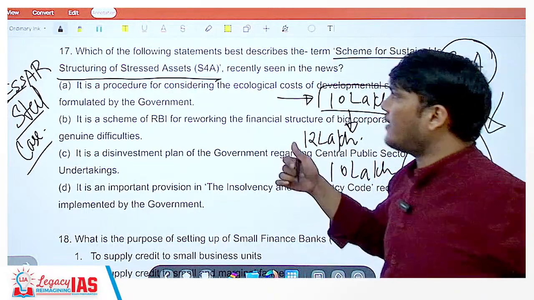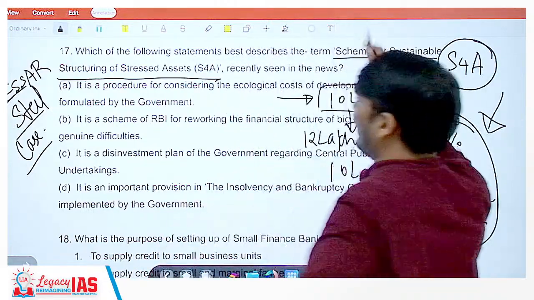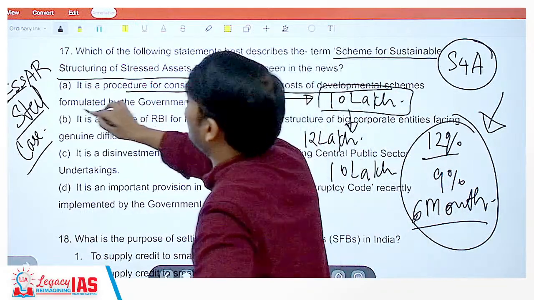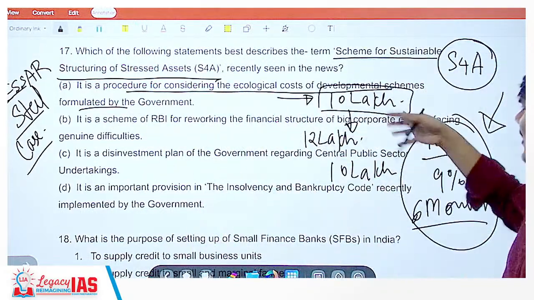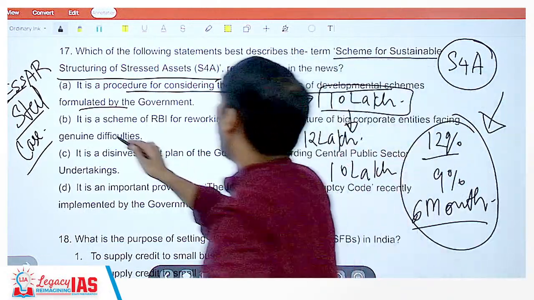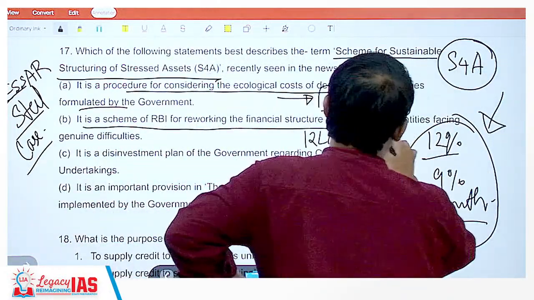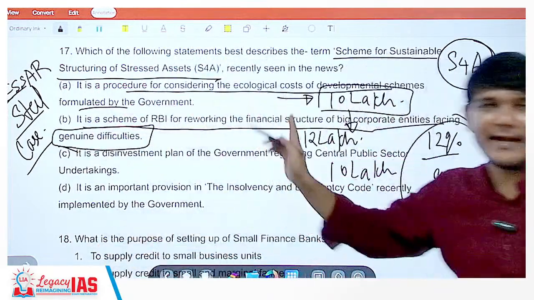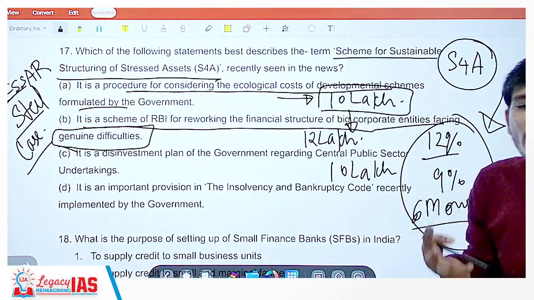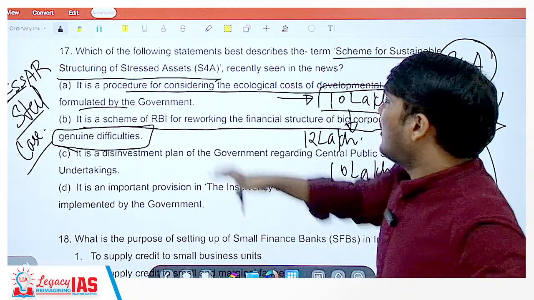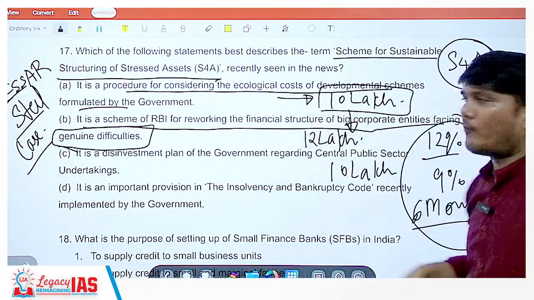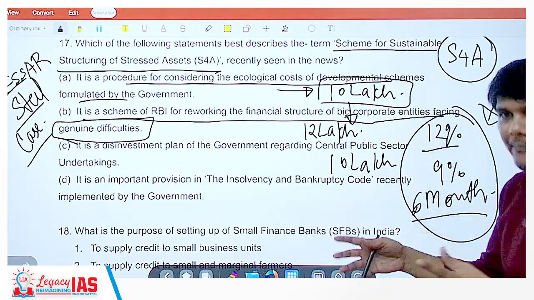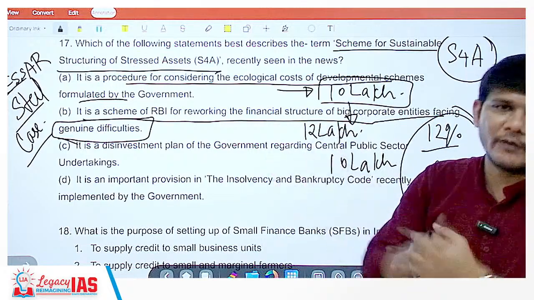Now let us understand which of the following statements best describes it. It is a procedure for considering the ecological costs of development schemes. No, not ecological costs. It is when the businesses are always failing. It is a scheme of RBI for reworking the financial structure of big corporate entities facing genuine difficulties. Yes, that is what I explained. Genuinely, I am not able to pay. So, rework the financial structure. Boss, if you can't pay at 12%, pay at 9%. Let's take 6 months of a gap, so on and so forth, whatever is mutually discussed.